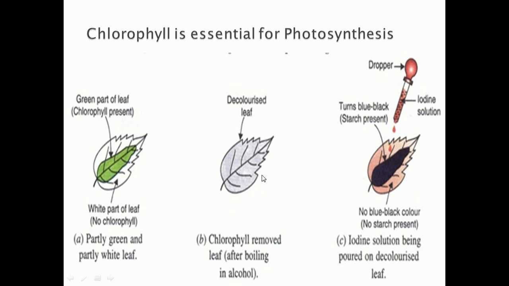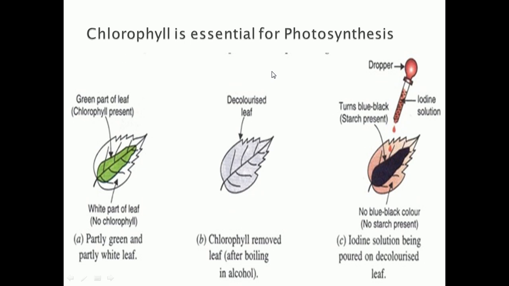So what happens after putting this colorless leaf in iodine solution? When we put this colorless leaf in an iodine solution, we can see that only the green part of the leaf turns blue. In this activity we see that only the green part of the leaf turns blue with iodine.